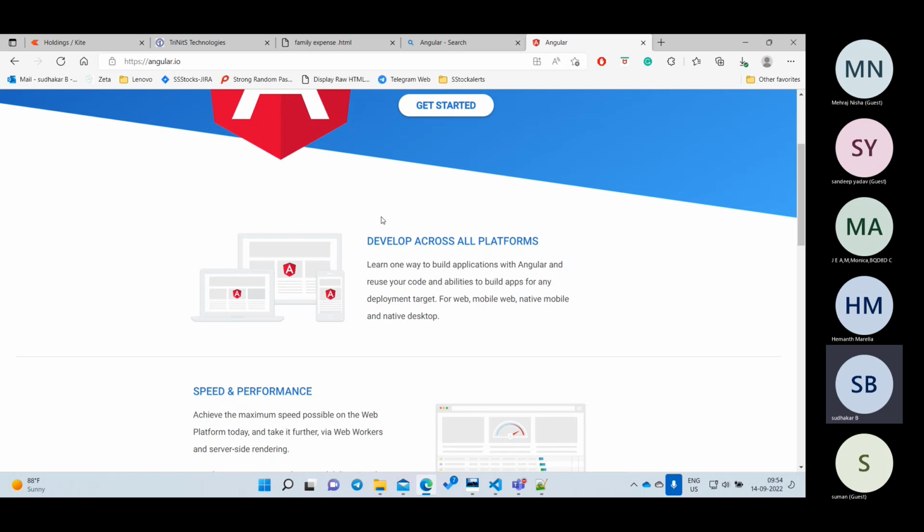Okay, and the other thing is, sir, I don't want this one, I want to generate an Android application. Do you know Android application, right? You have all phones, right? I want to write my own app. Once you learn Angular, you can write your own mobile app also. If you want to generate a mobile app, you can generate it.